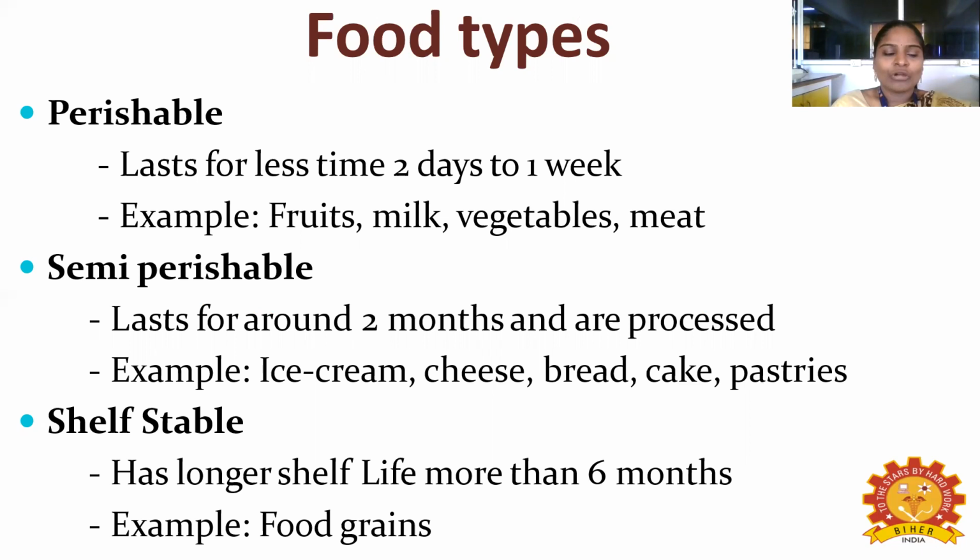So what is shelf-stable food? It has a longer shelf life, more than 6 months. For example, food grains like rice and wheat; all food grains come under shelf-stable food. So there are three types of food: perishable, semi-perishable, and shelf-stable.